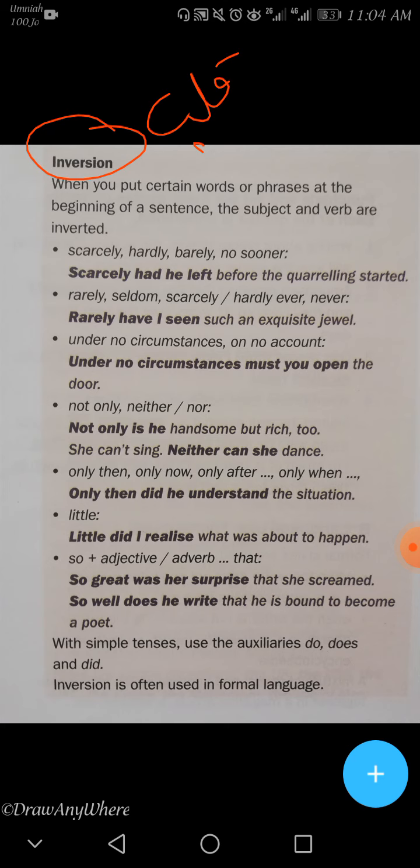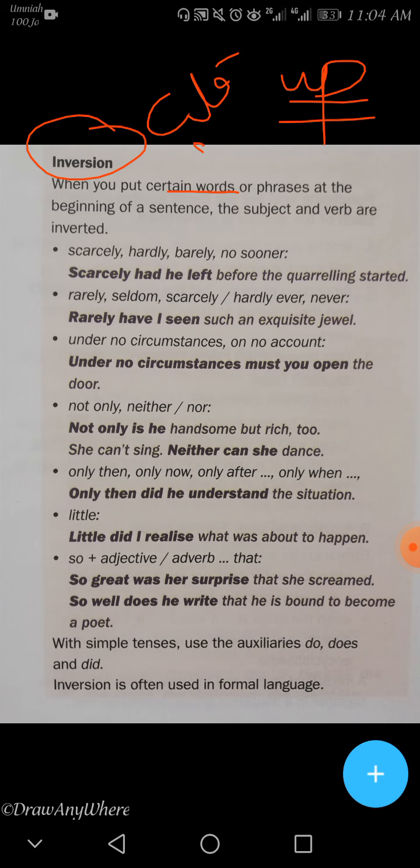When you put certain words, كلمات محددة, or phrases at the beginning of the sentence, the subject and verb can be inverted. Now, you will notice that in the first semester we talked about adverbs of place, ظروف المكان, like up the stage or up the fence, up, down, out.